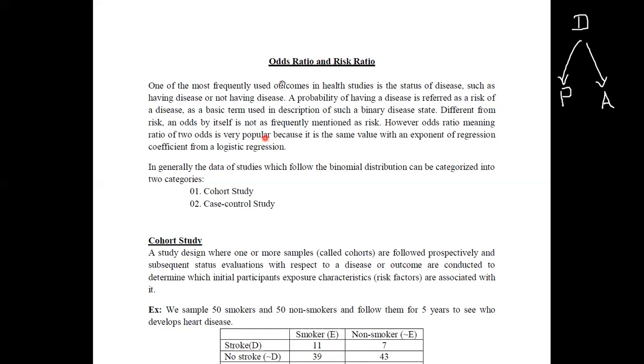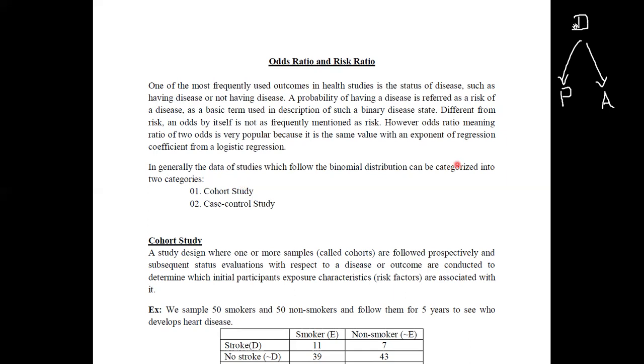If you are going to deal with the odds ratio or the risk ratio, first of all, we need to pay attention to the study, the way we are following this study. Generally, if we study data that follows the binomial distribution, then according to the manner of the study, we can have two categories.